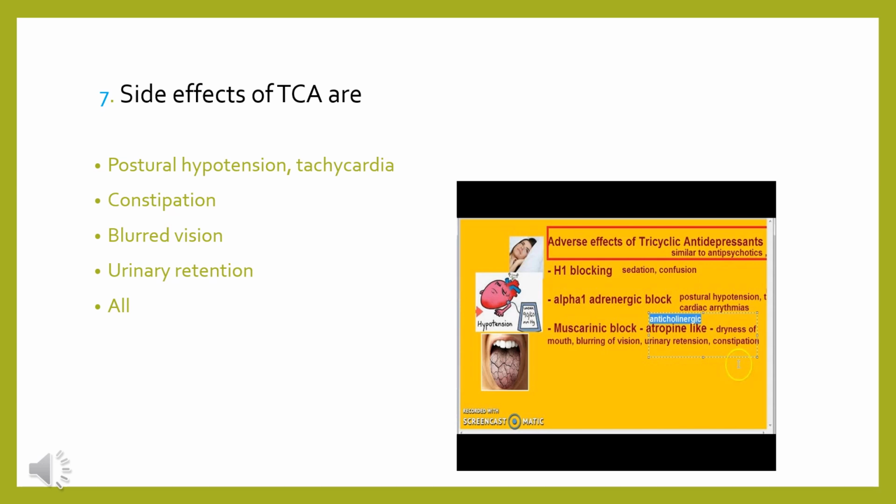They have alpha 1 adrenergic blocking action, and because of that they can cause postural hypotension and tachycardia. And they have a muscarinic blocking action also. This is the reason why they can cause constipation, dryness of mouth, blurred vision, and urinary retention. So all of the above options are correct.